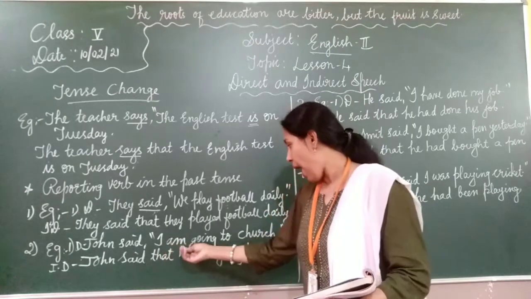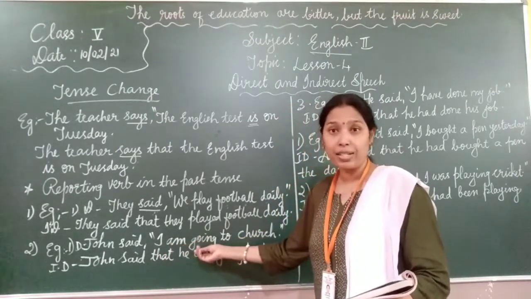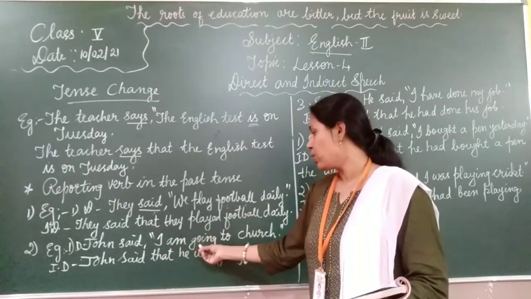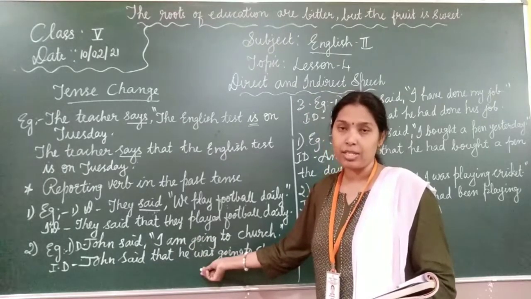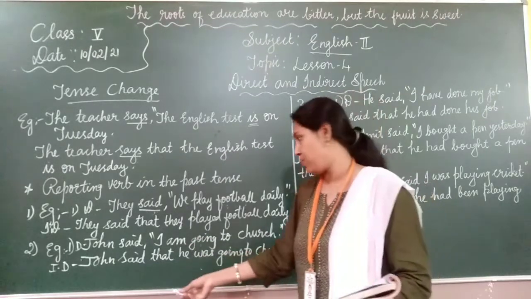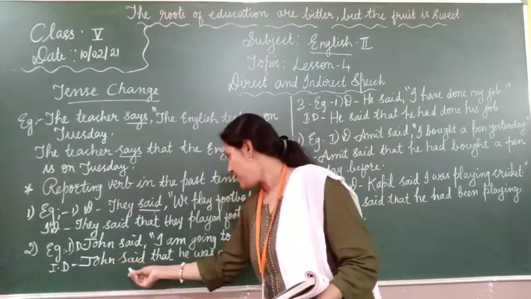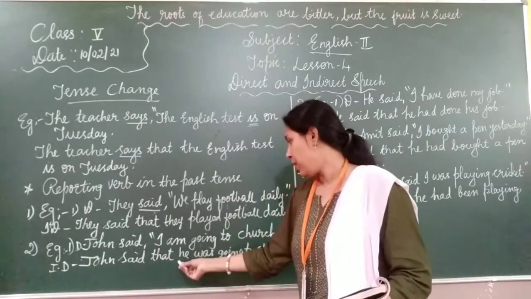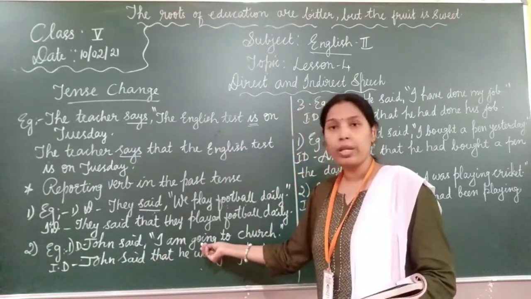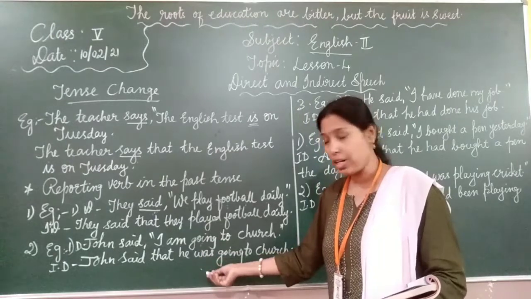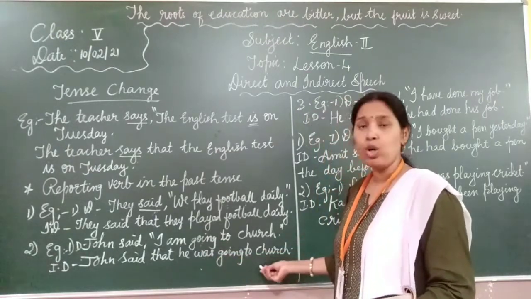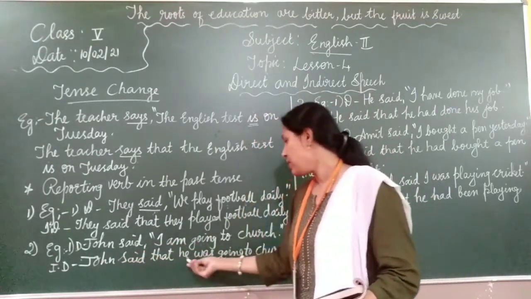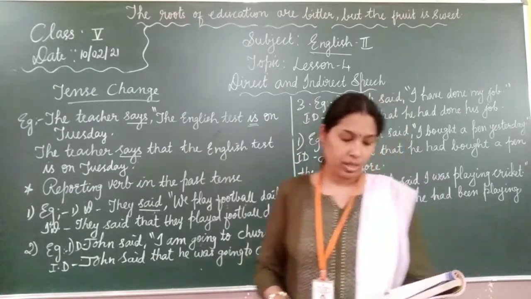Then only you will be able to understand this. "I am going" is in present continuous tense, right? So it will change into past continuous tense when we convert into indirect speech. So John said that "I" became "he" and "going" became past continuous, "was going to church." John said that he was going to church.